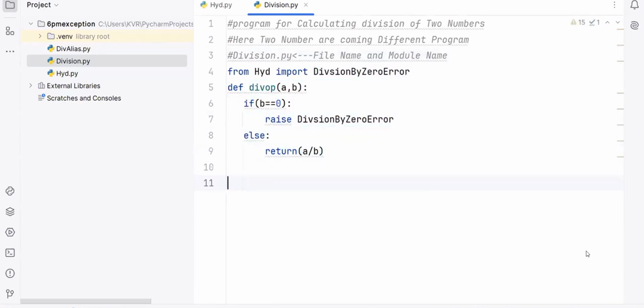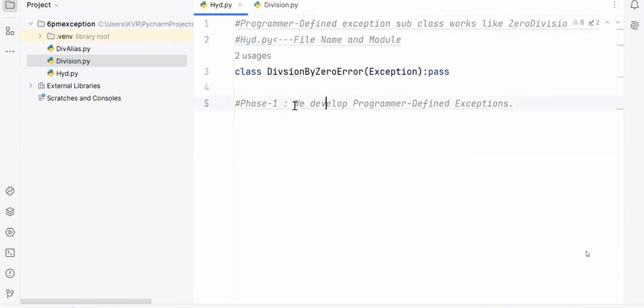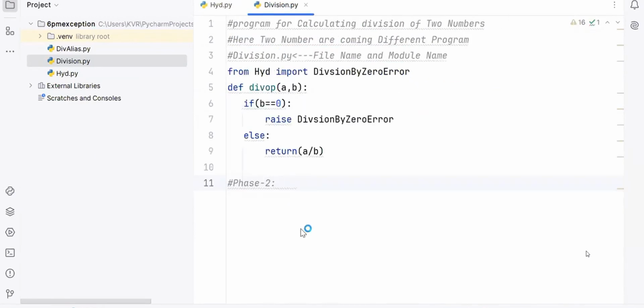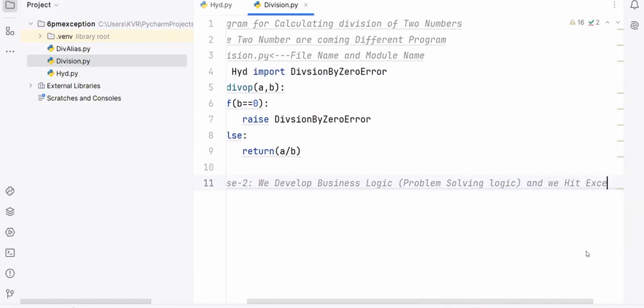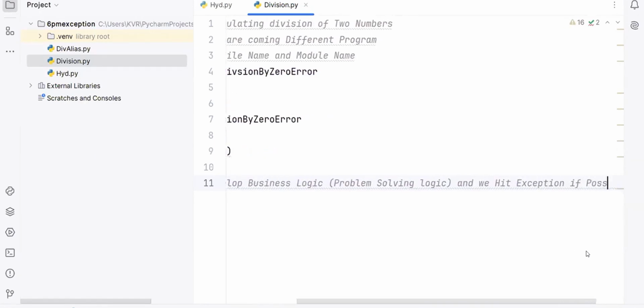So this is called phase number 2. What was phase number 2 earlier? Here we develop programmer defined exception. Here we develop business logic. There is a problem, and we developed the logic. During problem solving, we develop the business logic, nothing but problem solving logic. We develop business logic and we hit the exception, if possible.